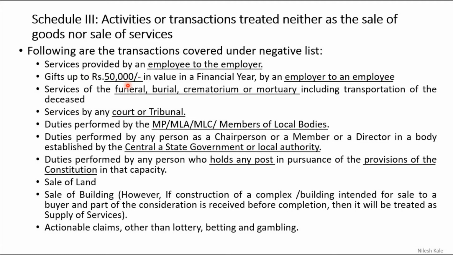Gifts up to 50,000 in value in a financial year by an employer to an employee will still be considered a gift, not a supply of service or goods. That is not considered here. Services of funeral, burial, crematorium, mortuary, including transportation of the deceased, the hearse van or the ambulance service, are all out of GST. Services by a court or tribunal, obviously it is government work, are out of scope of GST.